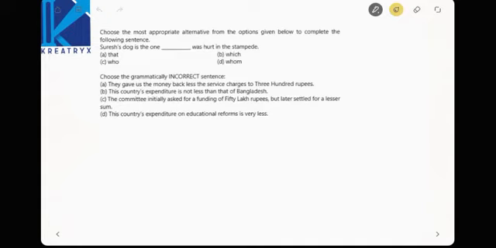Again, choose the correct alternative. Suresh's dog is the one dash was hurt in the stamp play. See, you cannot say dog as female and male, so which, whom and who are blunders, right? So the best option is that. Okay, now choose the grammatically incorrect sentence. It seems they gave us the money back less the service charges, 300 rupees is the correct one. This country's expenditure is not less than that of Bangladesh. This is the wrong one. See, it must be Bangladesh, right? Yes, exclamatory mark, yes. So this is the wrong one. The remaining two are correct ones. You can check this.